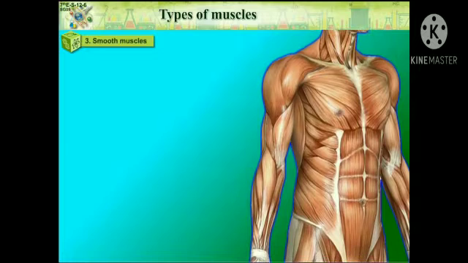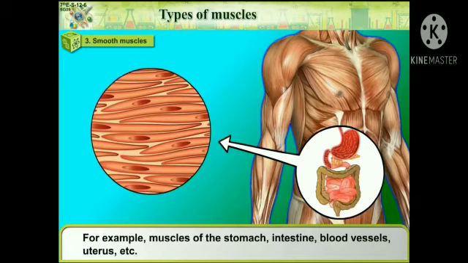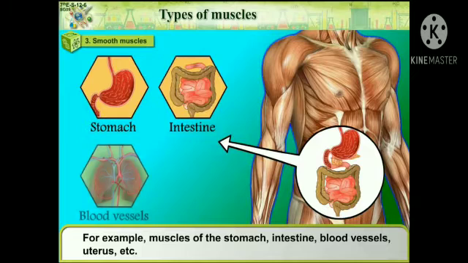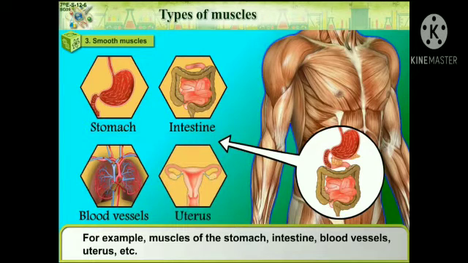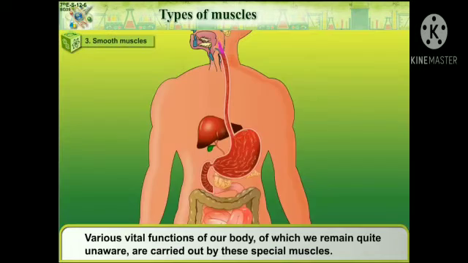Smooth muscles. These muscles are present in the internal organs other than the heart. For example, muscles of the stomach, intestine, blood vessels, uterus, etc. Their movements are involuntary and slow. Various vital functions of our body of which we remain quite unaware are carried out by these specific muscles.